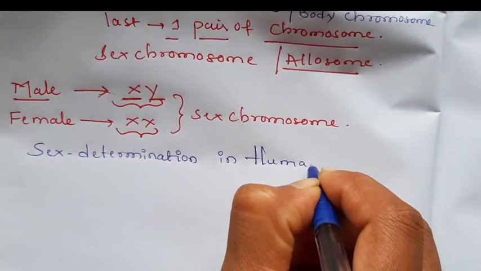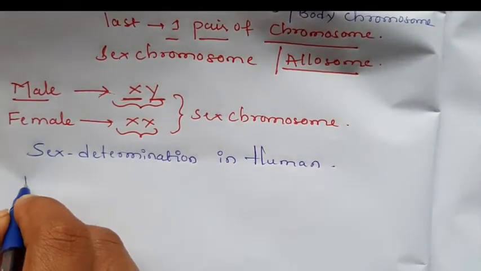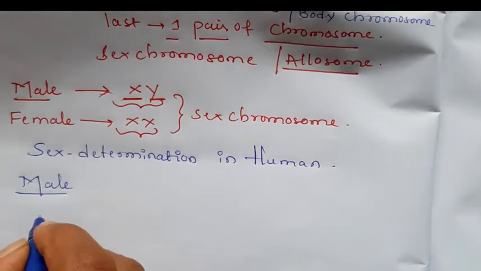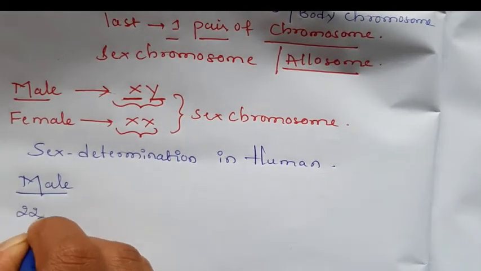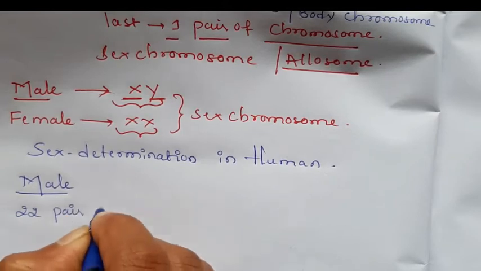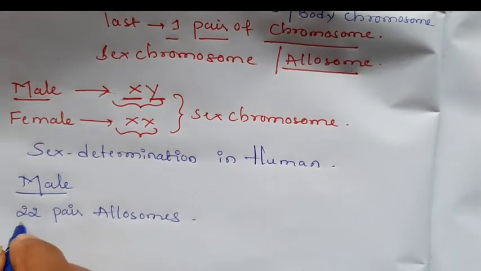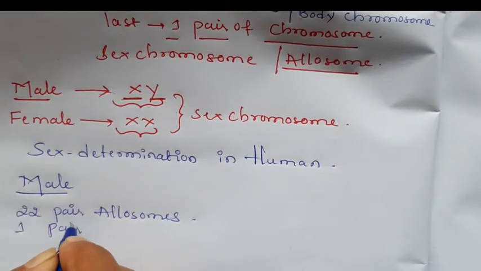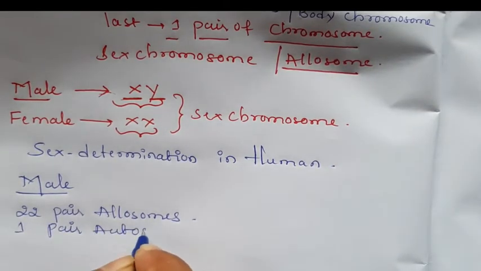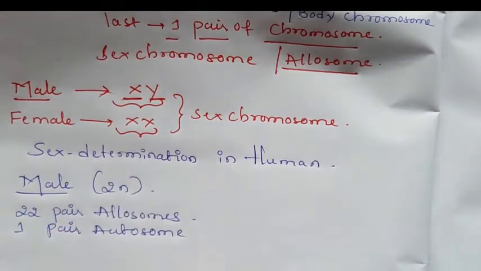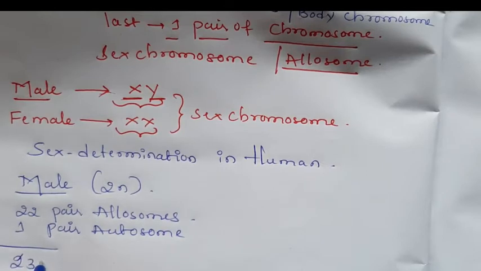Okay, you know that a human male has 22 pairs of autosomes and 1 pair of allosomes, totally 23 pairs.